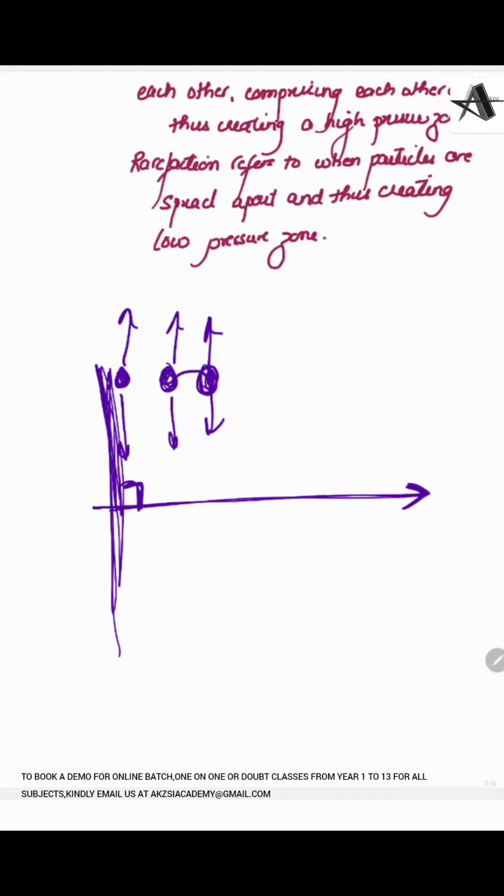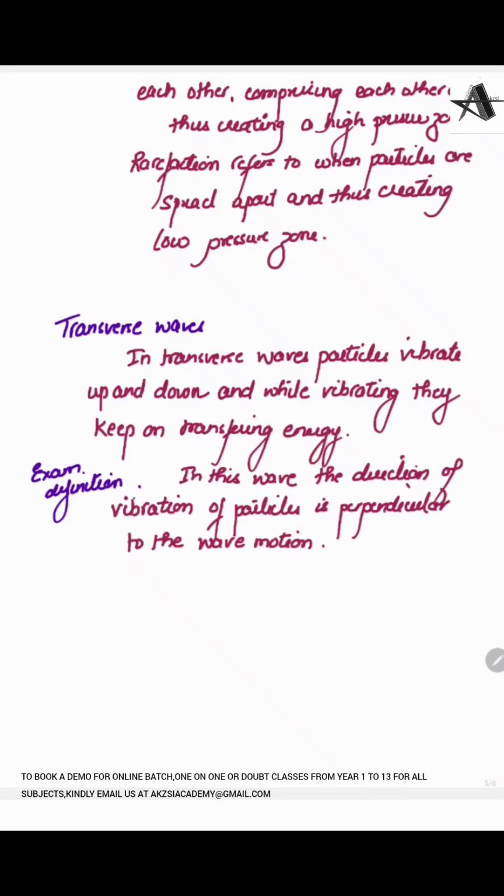And from here you can write the definition. So from this, what can we conclude about transverse waves? This is the basic definition that we discussed, that in transverse waves the particles vibrate up and down, and while vibrating, they keep on transferring energy. The exam definition that you have to write, you need not write all these things in the exam, would be precisely this: in this wave the direction of vibration of particles is perpendicular to the wave motion. An example of such waves is seismic S waves.